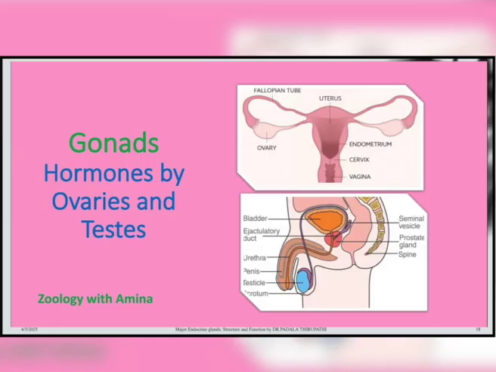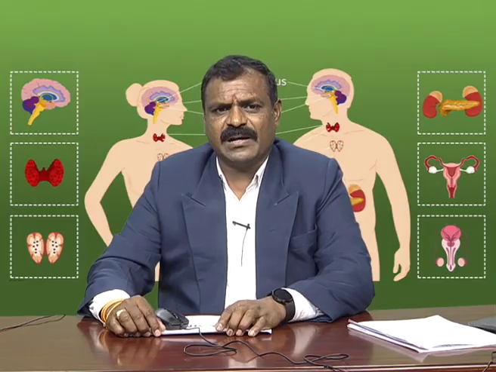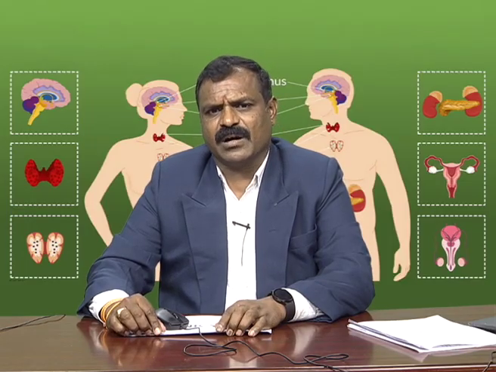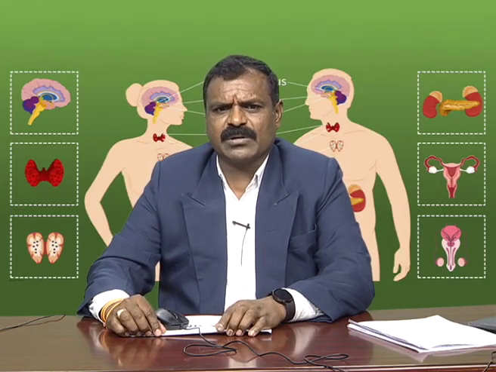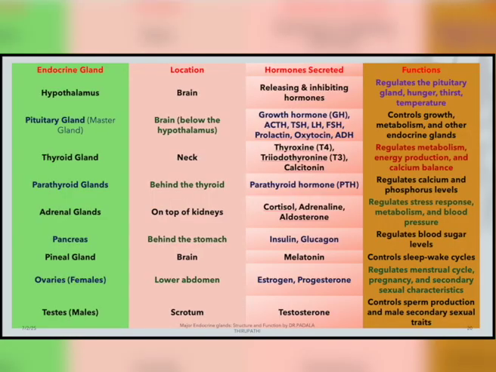I am going to recap the major endocrine glands and their functions, the importance of hormonal balance, and the role of endocrine glands in overall health in a tabular form. In this table, I am going to explain each endocrine gland's location, hormone secretion and function.